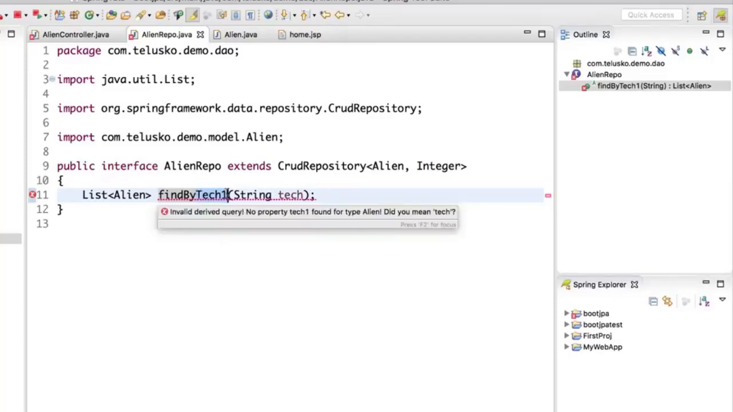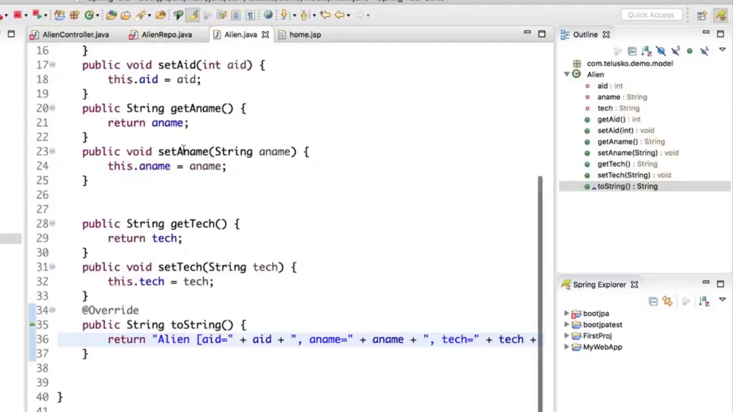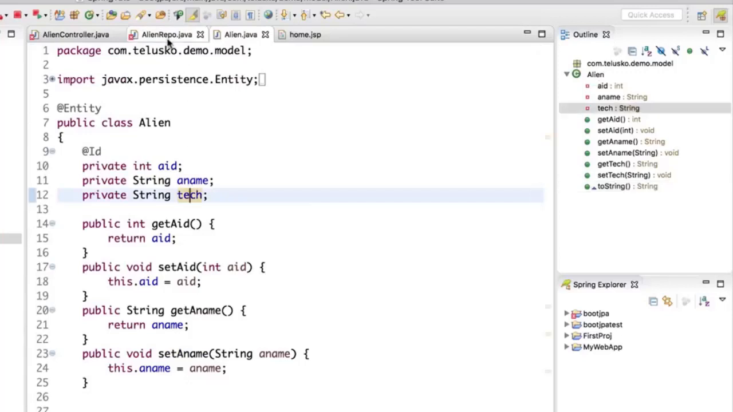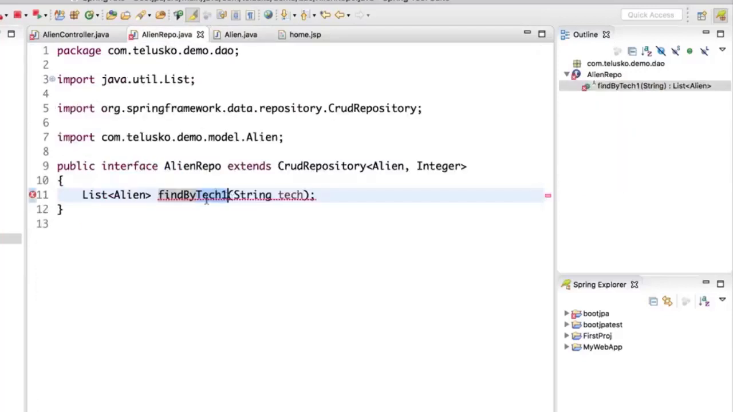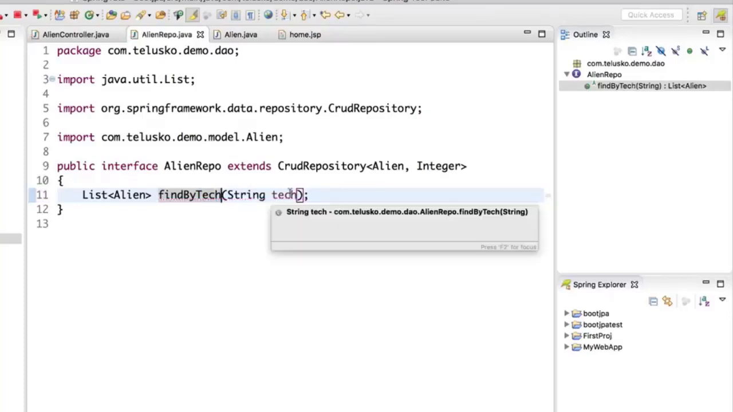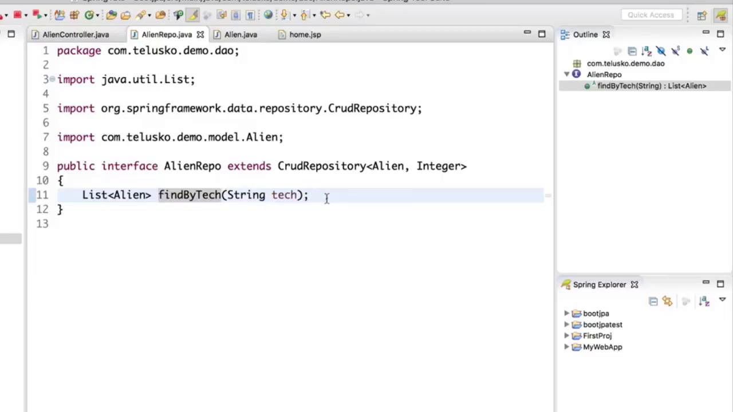Tech is a property inside the alien class, right? That's why it is working. If you look at the alien class, we have tech as a property, and that's why you are able to search by tech. That's why tech 1 is not working. If I say TEC, even that will not work. It should be tech. It's that simple. This is how you can write your query. You can do find by name, you can say find by tech.